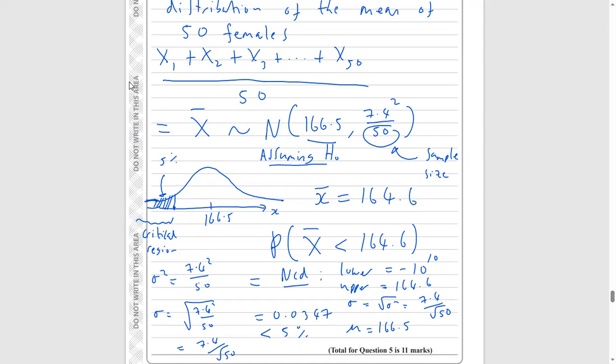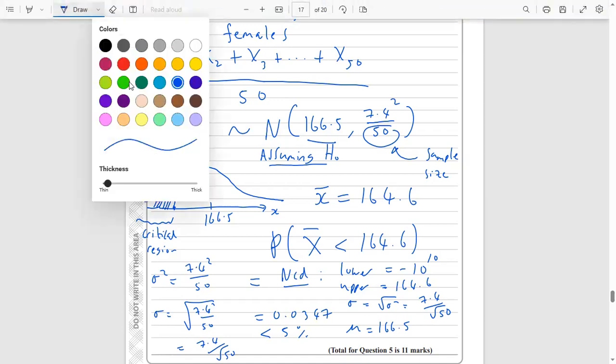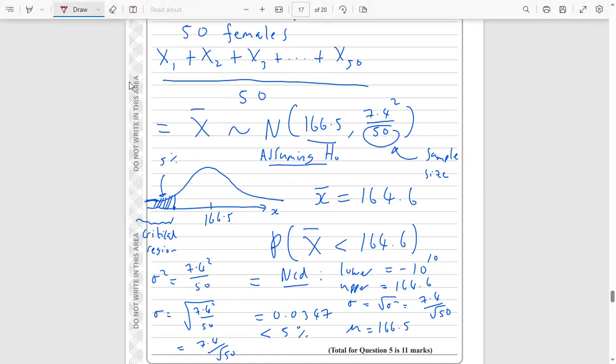So what does that mean? Let's go back to our graph here. I know that this graph looks a bit of a mess. So we got our critical region here, 5% of the area on the left tail down here. Now, that tells us that 164.6 must be somewhere in our critical region. Why? Because the probability that we get less than 164.6 is less than 5%. So this is like 3.4%.